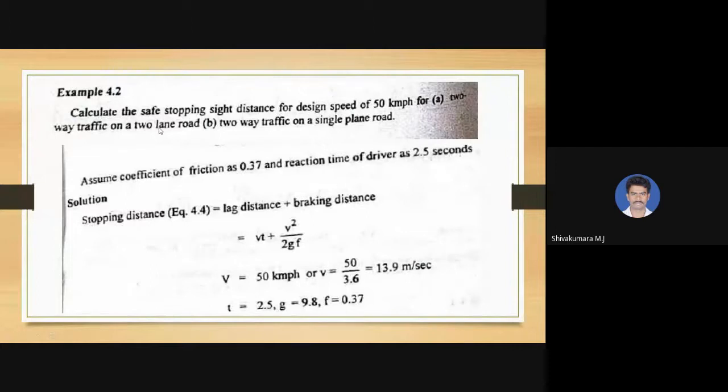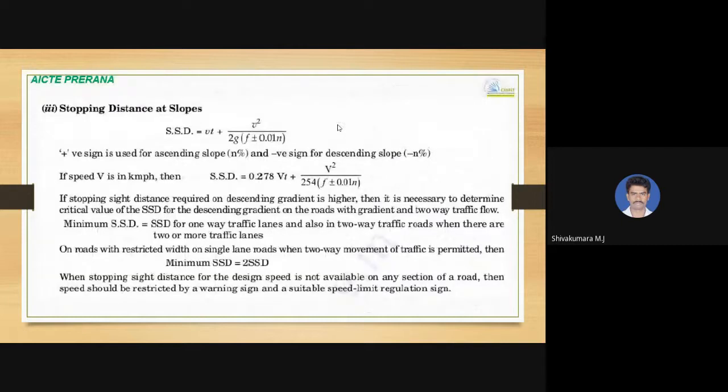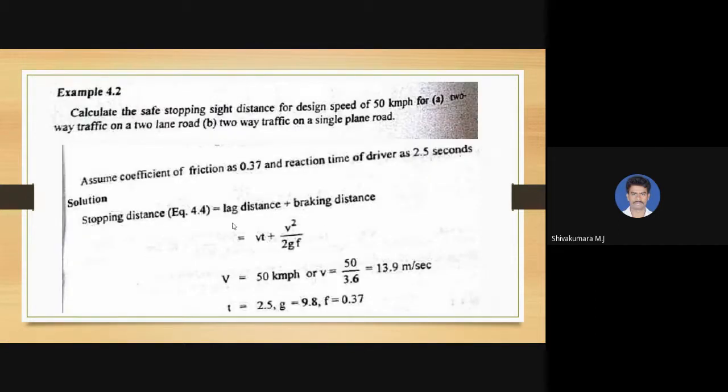Since there are two lanes, whatever SSD is calculated is the minimum SSD required. In the second case, it is two-way traffic on a single lane road, so two times the calculated SSD is required as the safe stopping distance. That is what I explained, the minimum SSD required on two-way two-lane roads and two-way single-lane roads. Here the coefficient of friction needs to be mentioned.